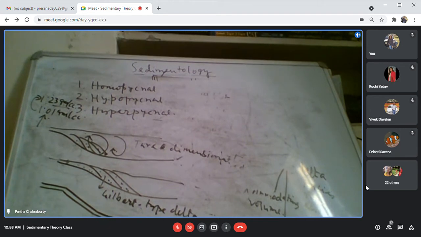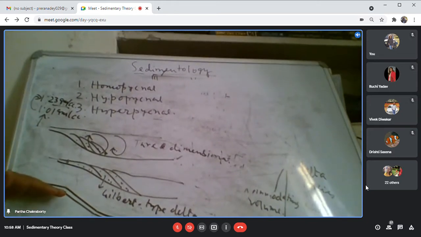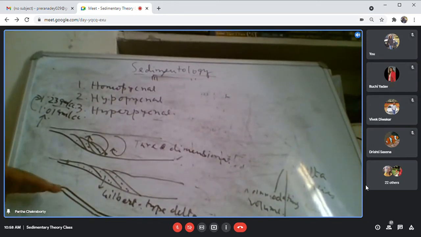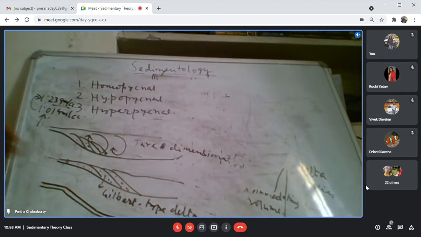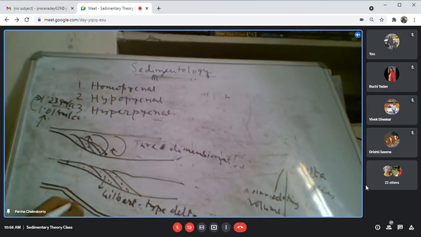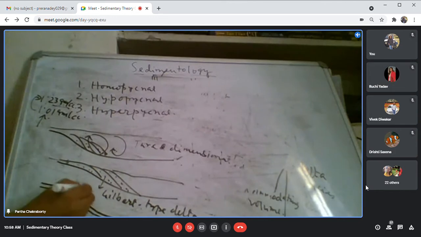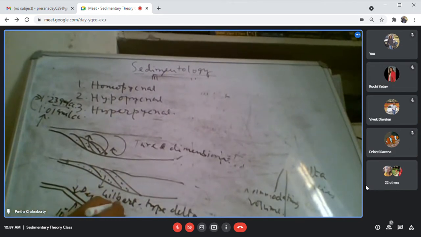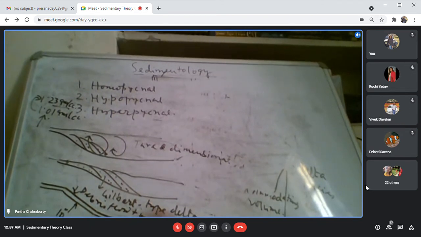The delta that you get in that case, we call it a Gilbert type delta, which has a top slope or top set, that is the delta plane. Then the delta slope, the foreset slope, which may have an angle of 10 to 20 degrees and is dominated by debris flow and other mass flow. And you will have a bottom set.